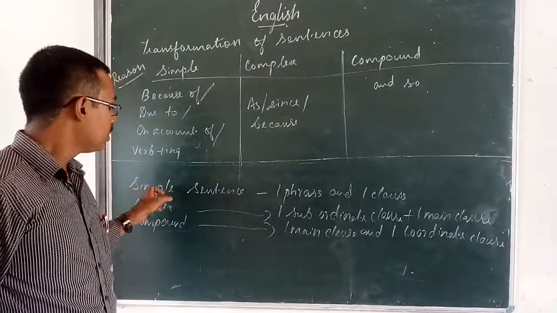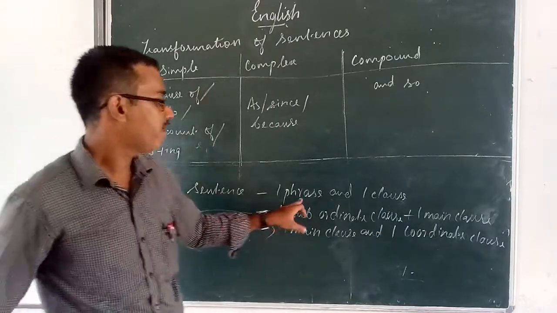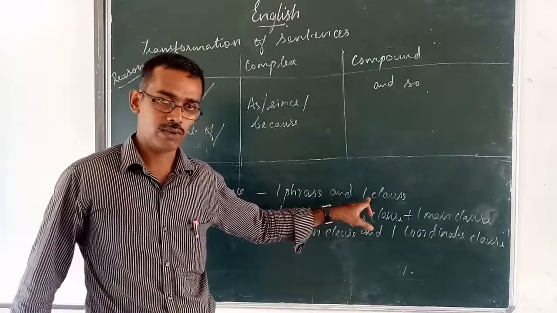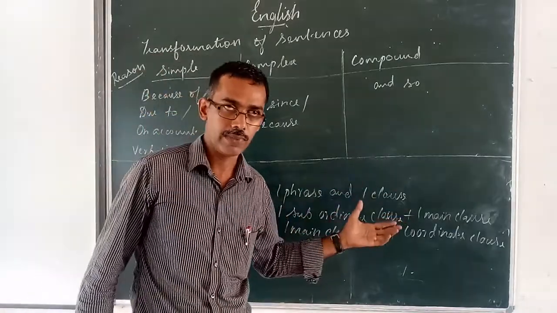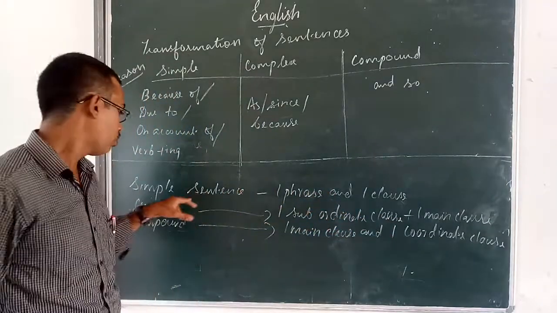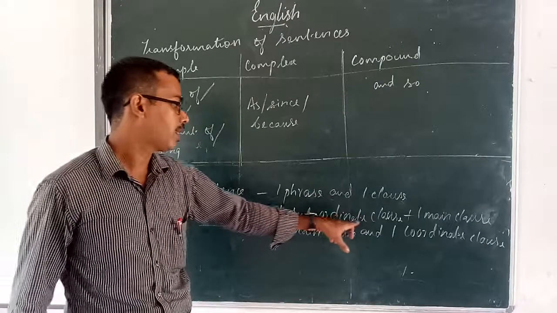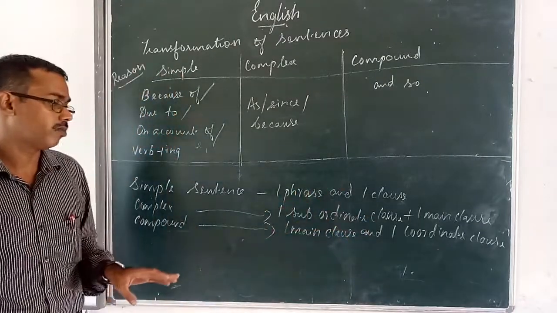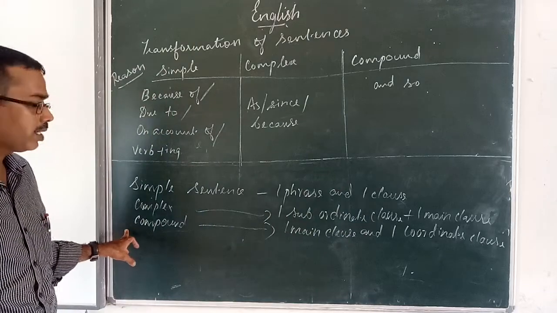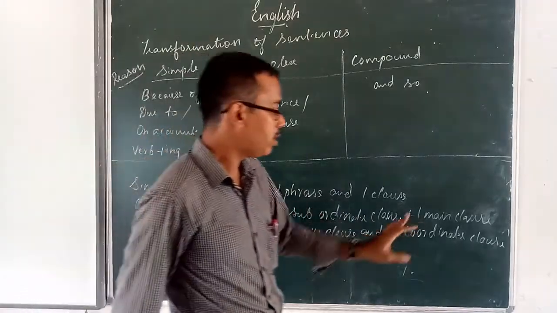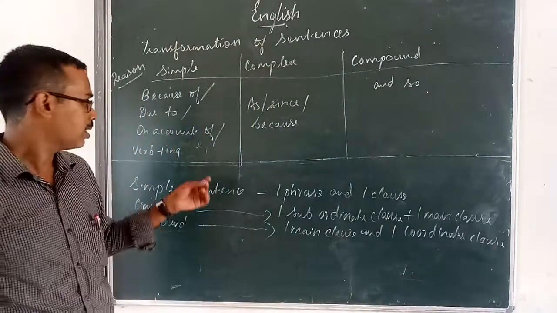Once again, in a simple sentence, one phrase and one clause will be there. A phrase means it does not have subject or predicate. In a complex sentence, one subordinate clause and one main clause will be there. In a compound sentence, one main clause and one coordinate clause will be there.